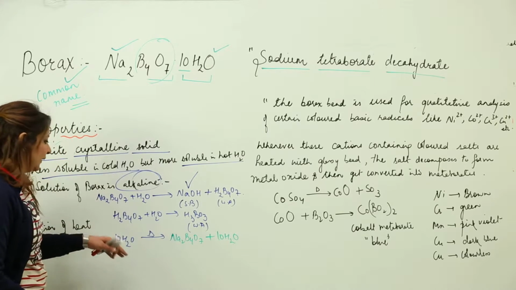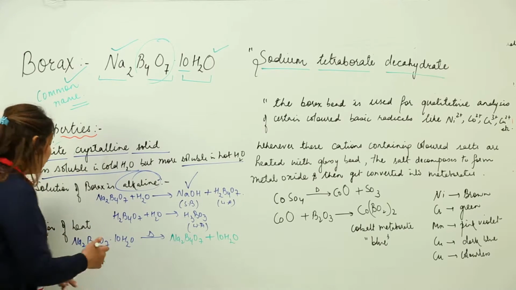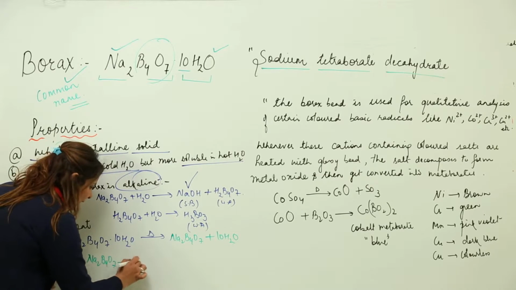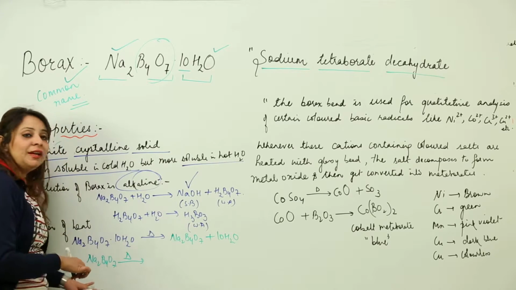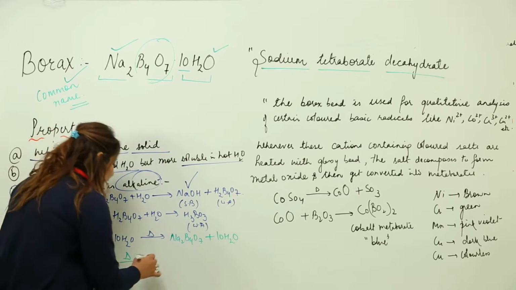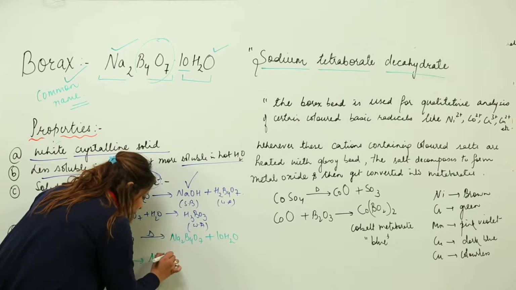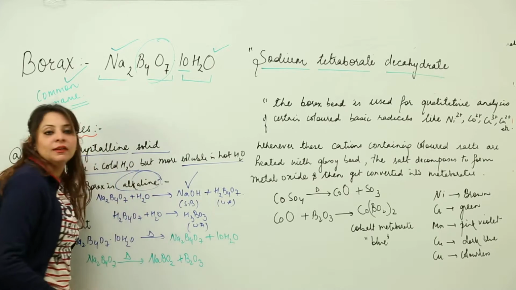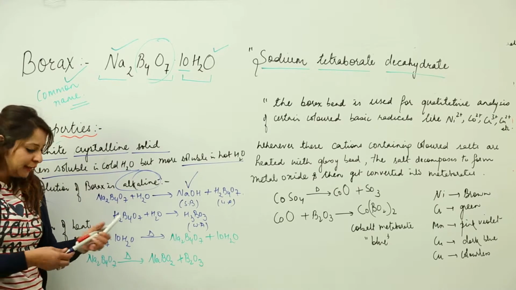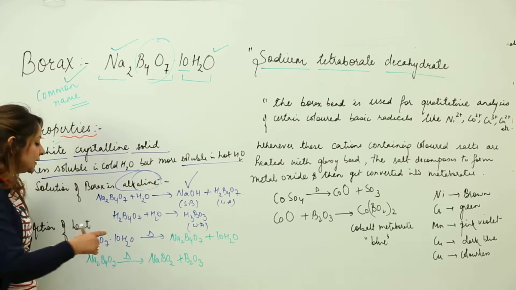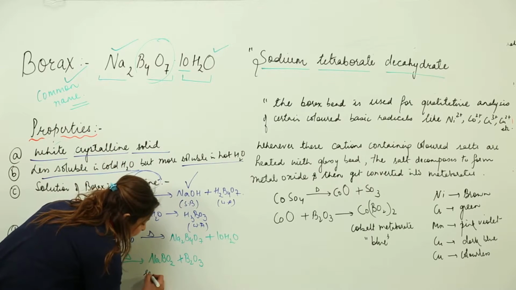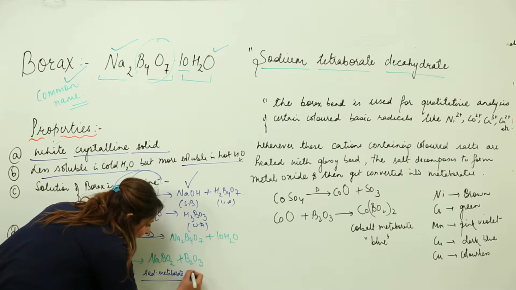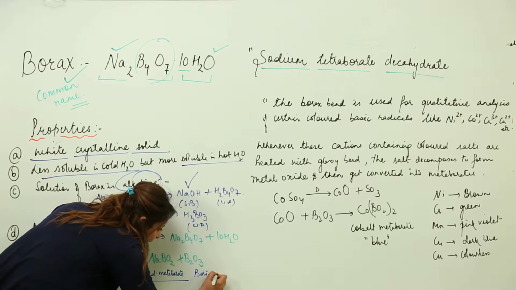Then we can heat it more. So we have this Na2B4O7, anhydrous borax. We heat it more, and when we heat it more, what do we get? We get sodium metaborate, and along with that you get boric anhydride. I am just going to write the names because these names are very important. This is sodium metaborate, and this is boric anhydride.